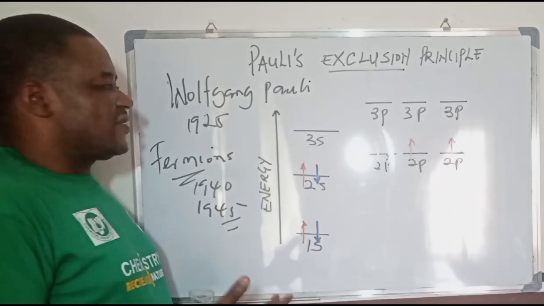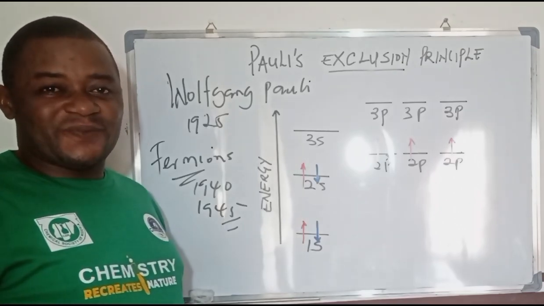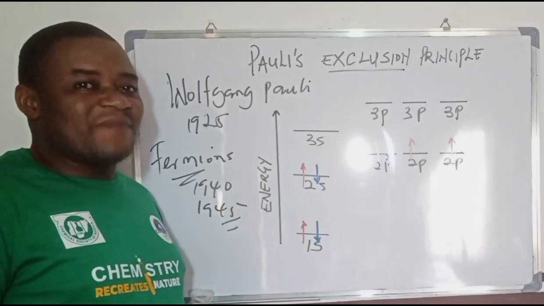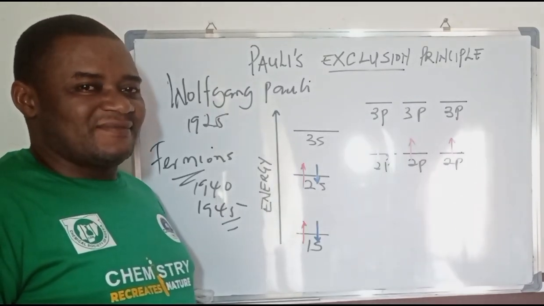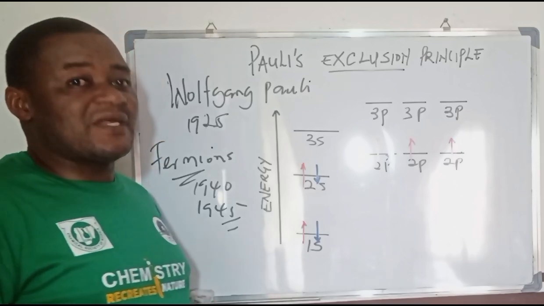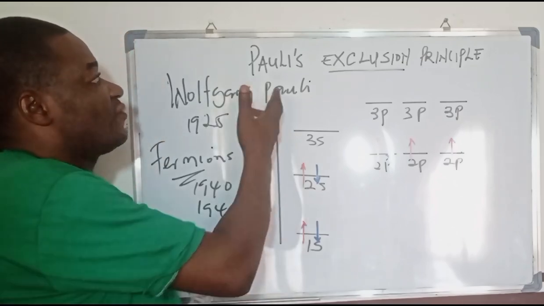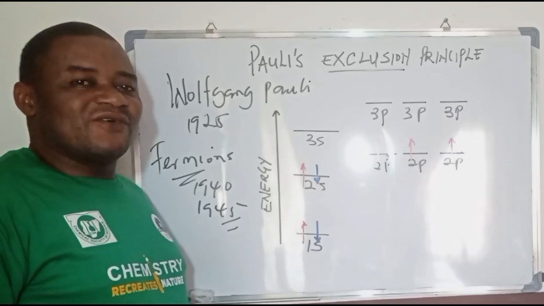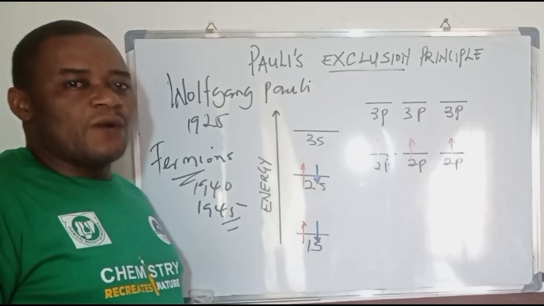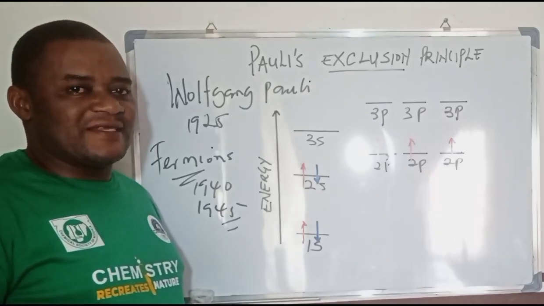Now, there is a discussion about the Pauli exclusion principle in quantum mechanics and also in classical mechanics. You can say the statistical thermodynamics aspect of the explanation is the quantum mechanics, and then there is also the classical mechanics. We'll dwell very much on the classical mechanics and not the quantum mechanics.